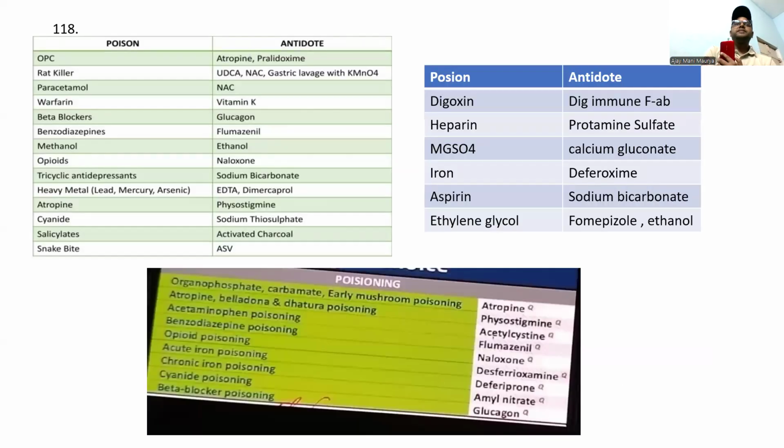And guys, also please remember the poisoning and the antidotes of some important drugs. Please remember here the acute and chronic iron poisoning. For acute iron poisoning, it is desferrioxamine, and for chronic it is deferiprone. Please remember all the important antidotes. One MCQ is sure. Please do not skip this.